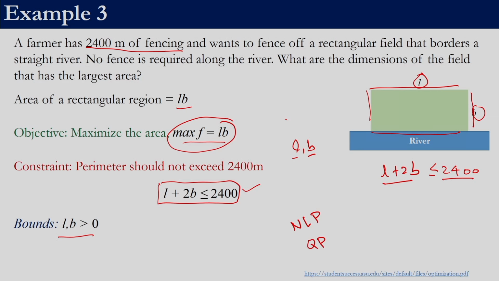Now we have seen three problems, right? The first problem was a linear programming problem, the second was an integer linear programming problem, the third one was a non-linear programming problem. In all these three problems, the problems were extremely simple, but even then there were multiple constraints involved. But the techniques we have seen so far are for unconstrained optimization problems. So now the question is, how do we accommodate the constraints into these meta-heuristic techniques?